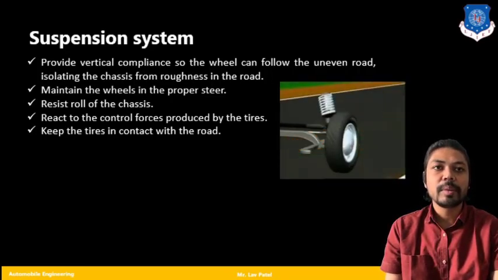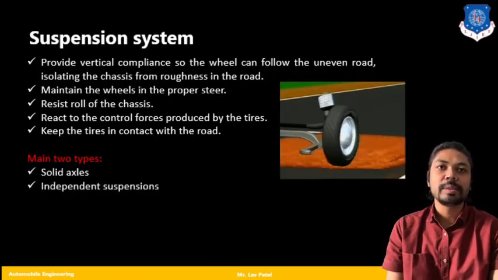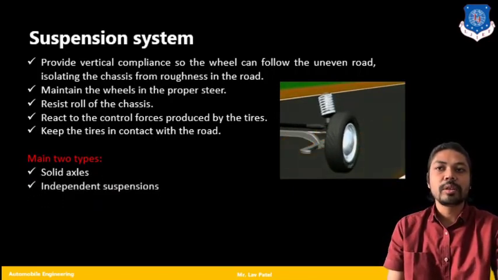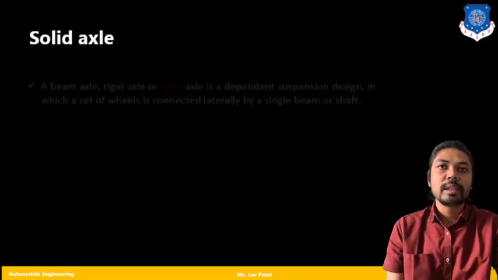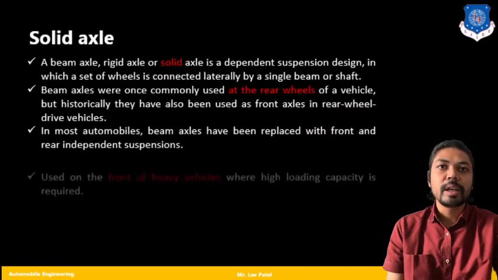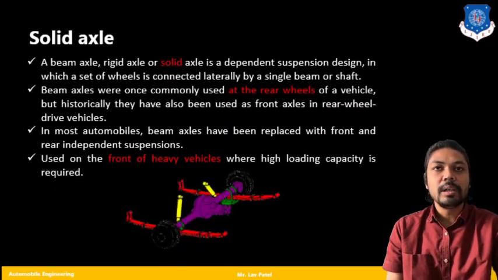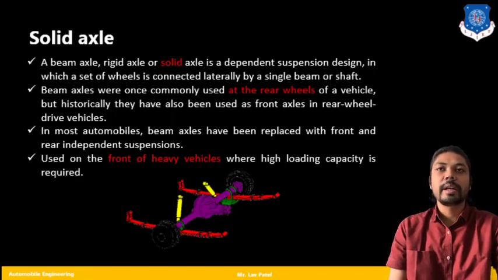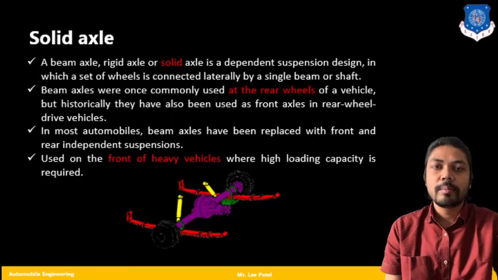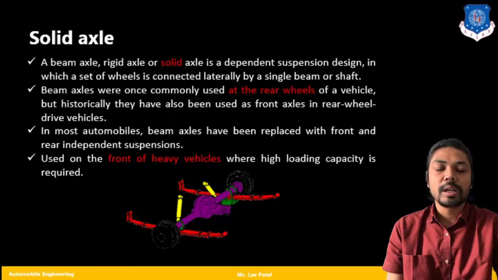Now let's begin with the main two types. The first type is the solid axle type and the second one is the independent suspension system. In the solid axle type, here you can see the diagram of a solid axle, where you will find a beam axle. Here you can see that the solid axle or beam axle is directly or laterally connected by a beam or a shaft from one wheel to the other wheel.